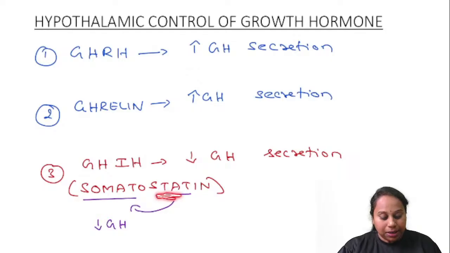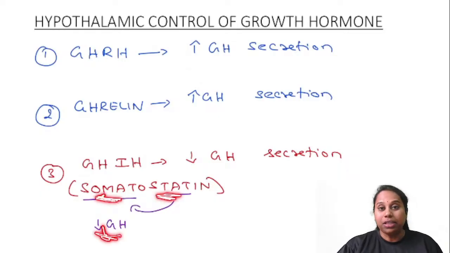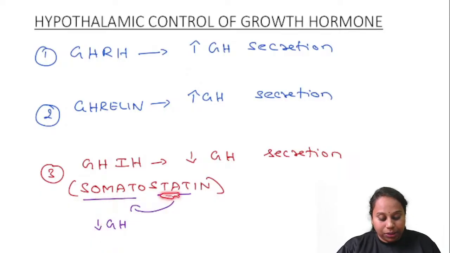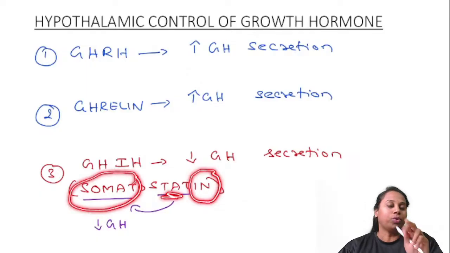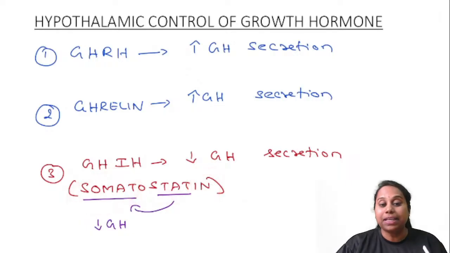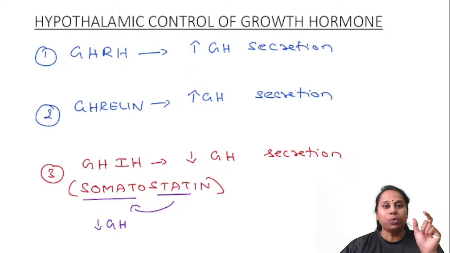Somatostatin. Stat means stop. It is static to somat. Somat means body growth. It decreases growth hormone secretion. And the other action of growth hormone inhibitory hormone, somatostatin, it is static to in. In means insulin. So it is static to insulin also, decreases insulin secretion. So two important actions of somatostatin: it decreases growth hormone, it decreases insulin also. That's why the name somatostatin.